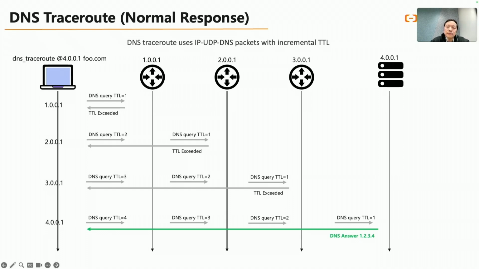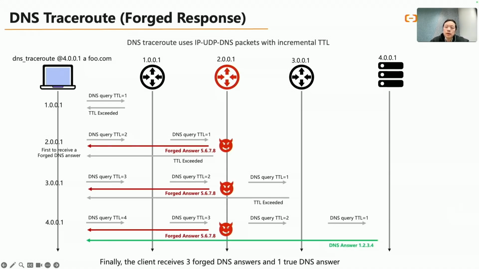As shown in the diagram, the testing client continues sending DNS queries with the increasing TTL from 0 to 13. It collects all the ICMP messages and the DNS responses received during the process for further analysis. Suppose there is a bad guy in the second hop of the path who forges the DNS response, targeting a specific QNAME. This is a simplified model of the DNS hijacking in our cases.